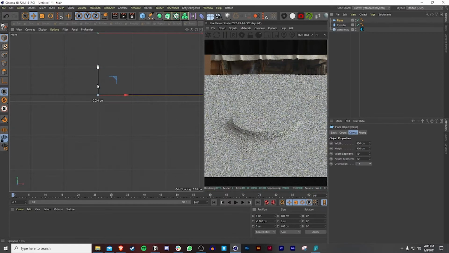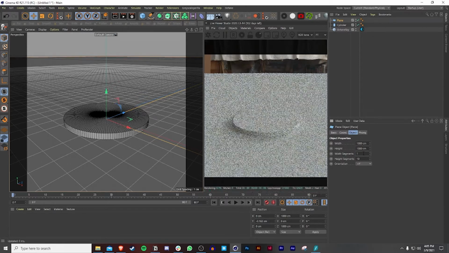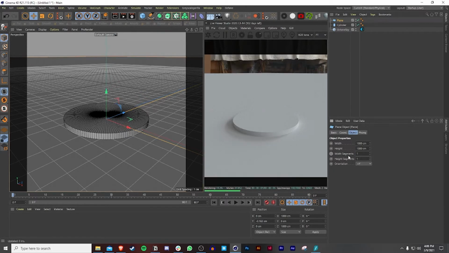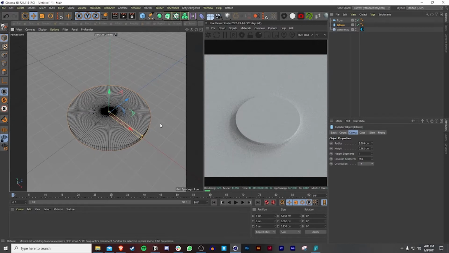Now, it doesn't have to be exact, but I like to be precise on this stuff. What we can also do is maybe increase the plane to like 1,000 by 1,000, make the width segments 1, and call this Floor, and then call this Bitcoin. Cool. So now I'm just going to change the perspective of the camera angle so we can look at our coin. Right now it's just a white coin. There's no texture on it whatsoever.